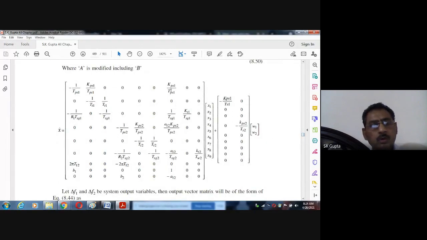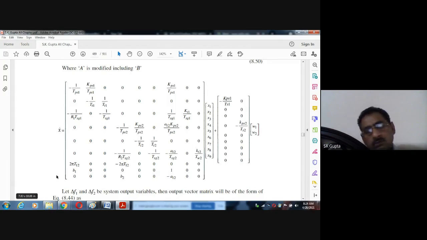We know x dot means x1 dot, x2 dot, x3 dot, x4 dot, up to x9 dot. And what are x1, x2, x3? These are the system variables, where x1 is the frequency, x2 is the turbine power, x3 is the opening,